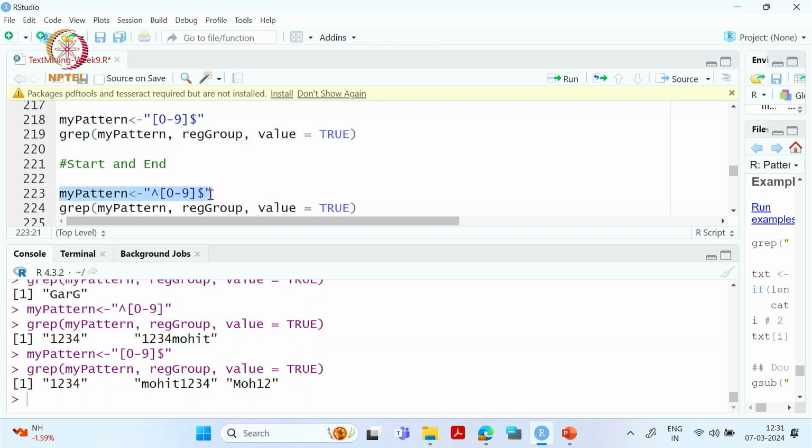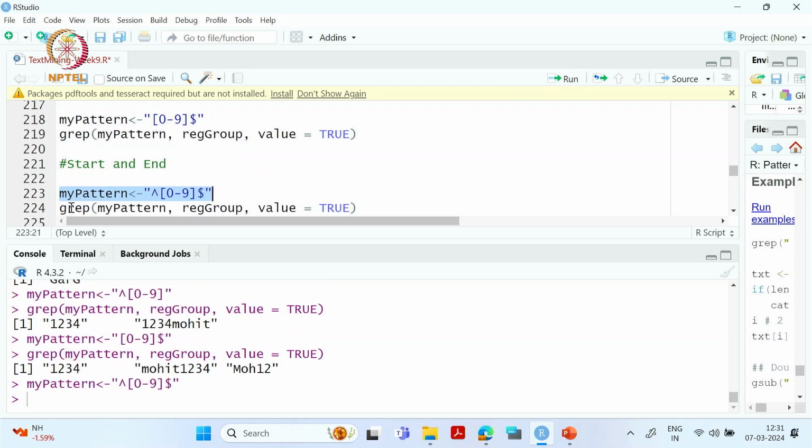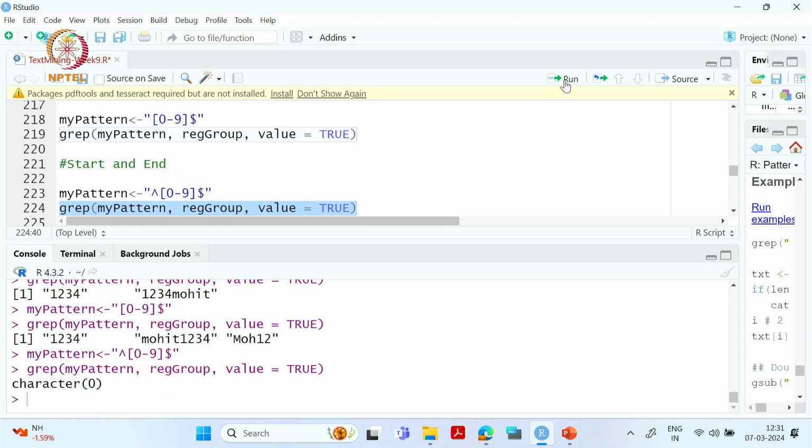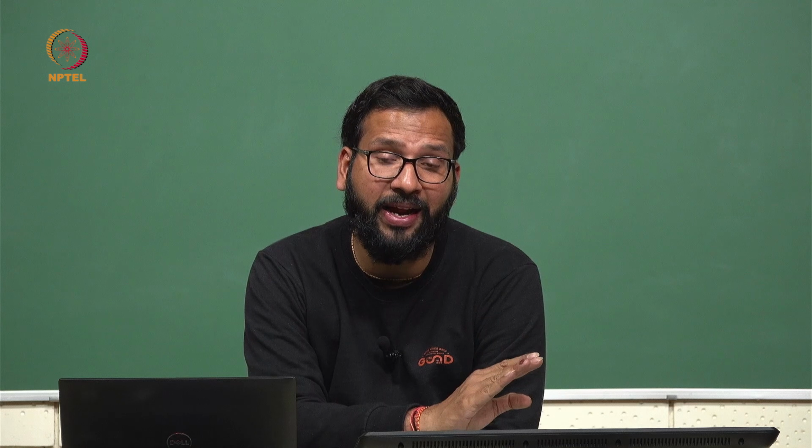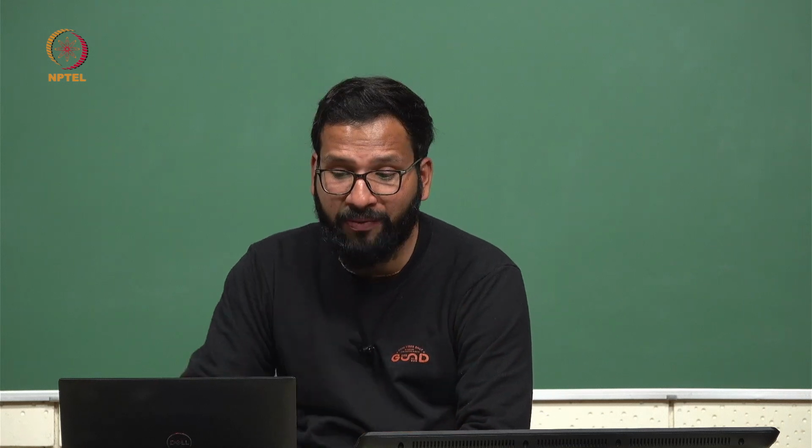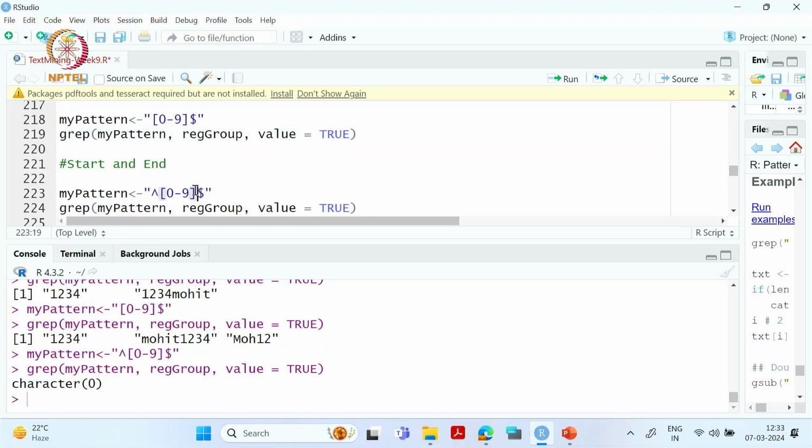So if I do like this, and if I call this, what exactly is this character 0 showing? This character 0 is showing that there is no such word available in this particular object which should start with a digit and end with a digit. Remember, here we haven't given that plus symbol or any other kind of thing. This particular pattern is representing the word which has only one digit.